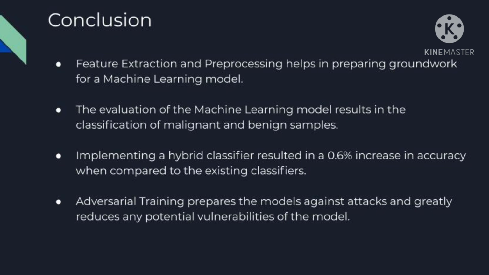Just to quickly summarize our project, we have taken a data set with 1000 features. We have applied machine learning models such as random forest, KNN and Naive Bayes on them. Based on the results obtained, we figured out that random forest and KNN perform better. So we used them to create a hybrid classifier, whose maximum accuracy was 0.6% more than the next best existing machine learning classifier. Finally, we created certain adversarial examples in order to exploit the vulnerabilities of machine learning classifiers, and then we applied adversarial training in order to make our machine learning models more robust against these adversarial examples.